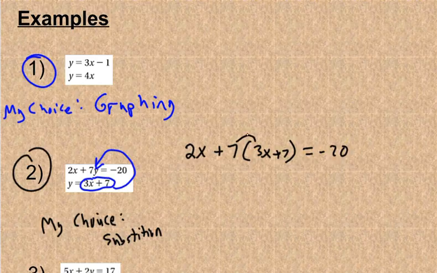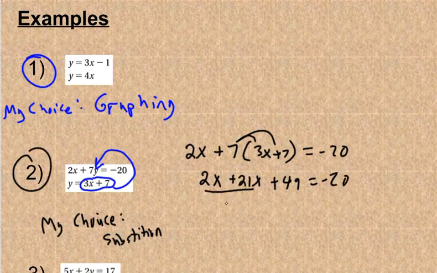Alright, then I can solve. Let's see, I'm going to get rid of parentheses. So I still have 2x, and then I have 21x and 49. 7 times 7 is 49 equals -20. Combine these to get 23x plus 49 equals -20.